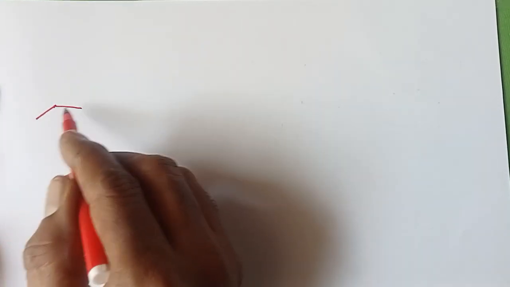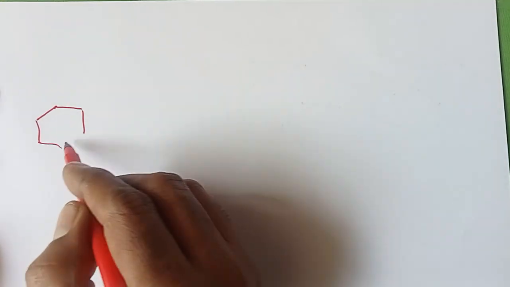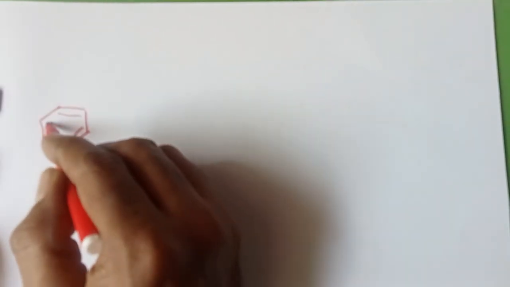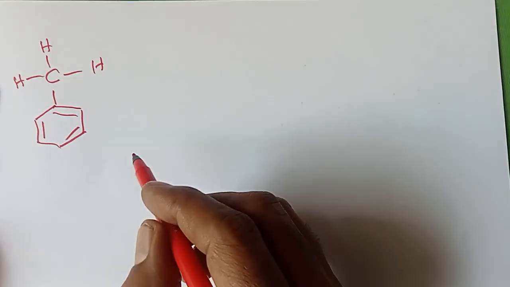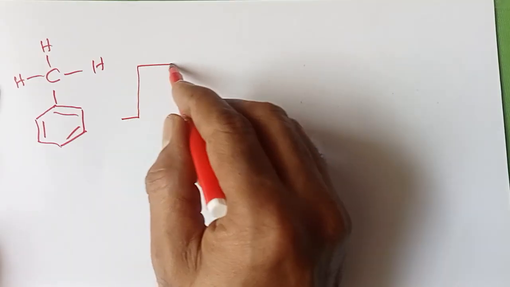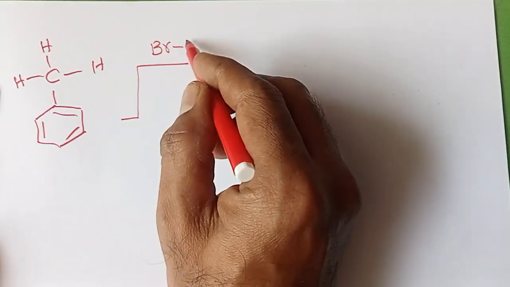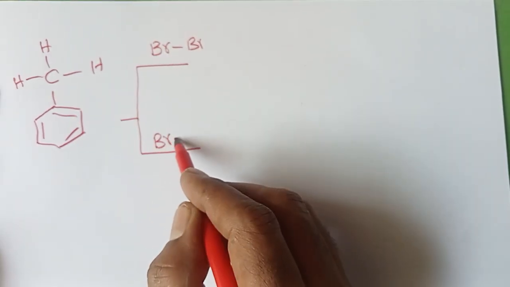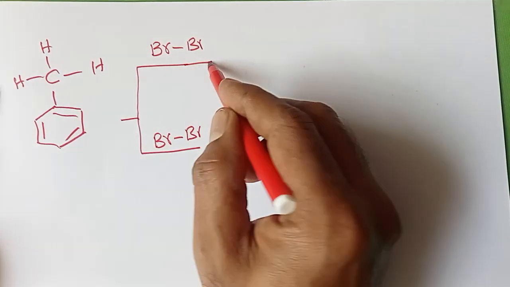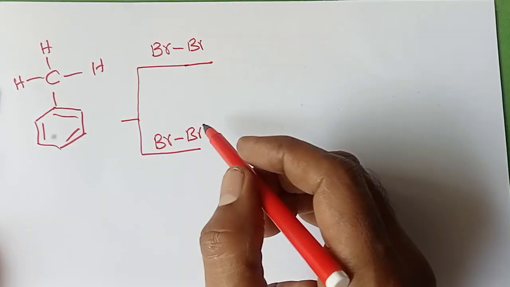When methyl benzene, also known as toluene, C6H5CH3, reacts with bromine Br2, there are two different ways in which the same reagent Br2 can react.